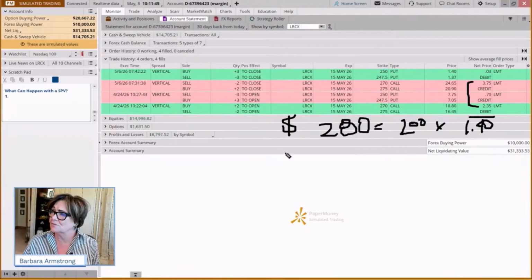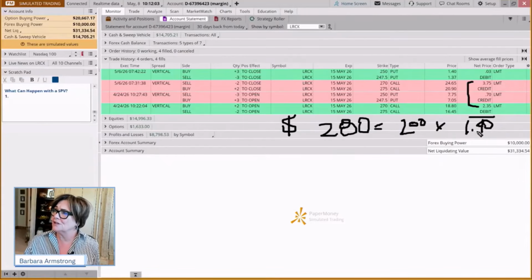And this is paper money. So paper money fills, and we don't have to worry about hope and fear and all those pesky emotions. There are no assignment fees, just so you know. There used to be, there aren't anymore.